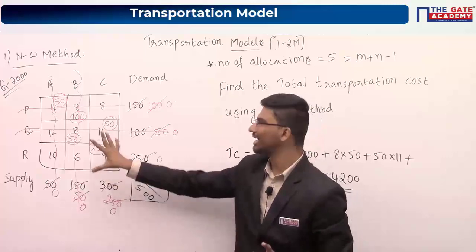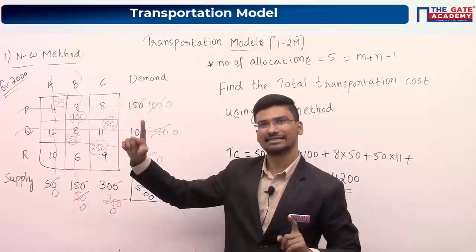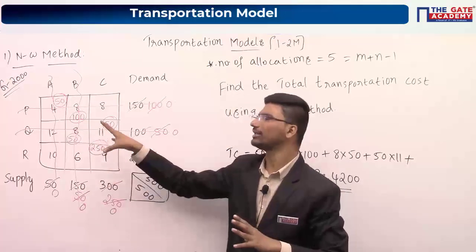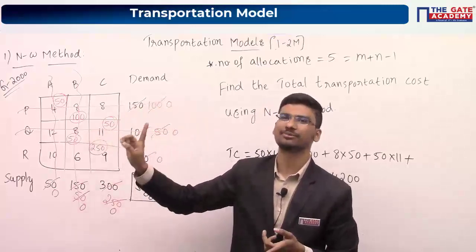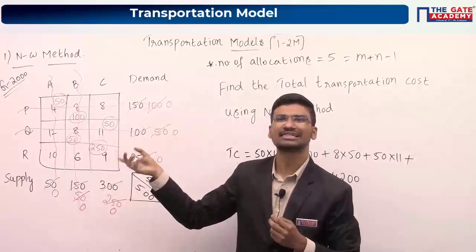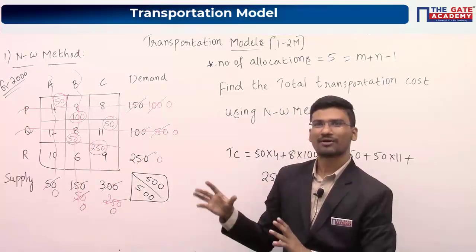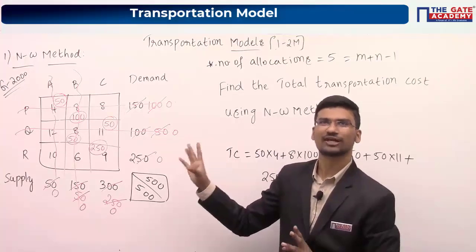In this solution, you have m plus n minus 1 allocations. M plus n minus 1 is 5 and we have 5 allocations. That is why we have given this particular solution a name, basic feasible solution, or we can also call it the initial basic feasible solution. So I hope I have covered all the points. If you have doubts regarding this, you can ask.